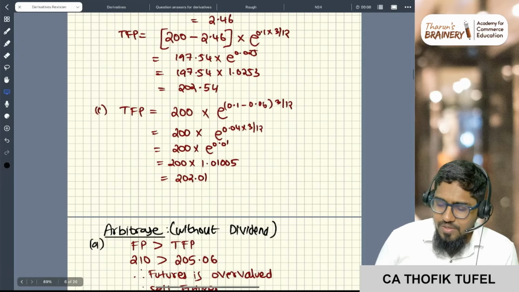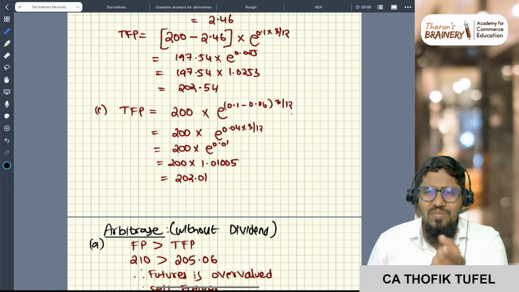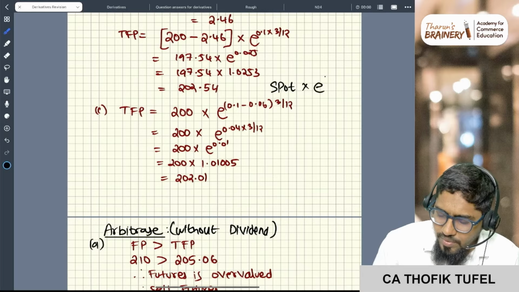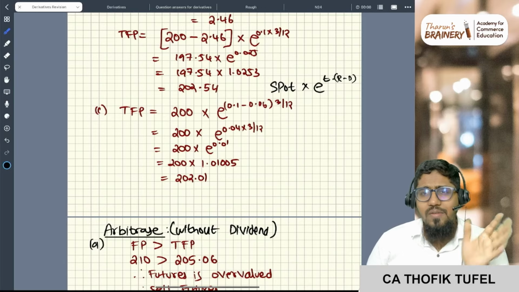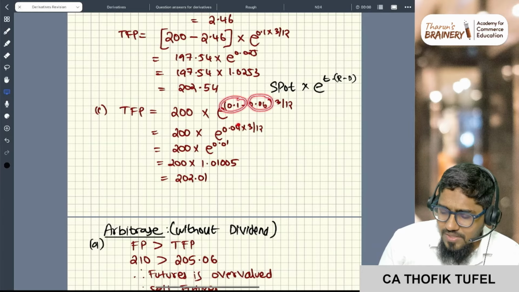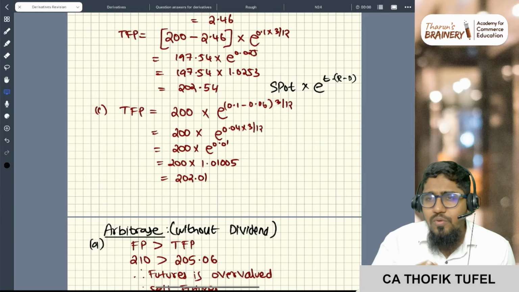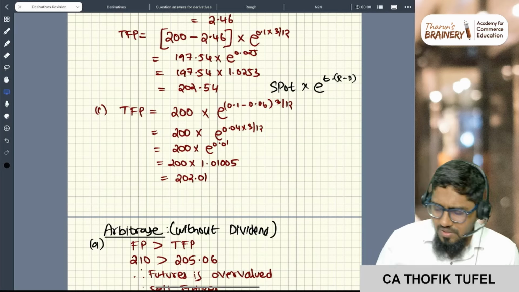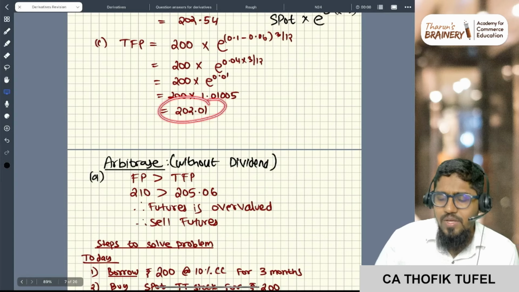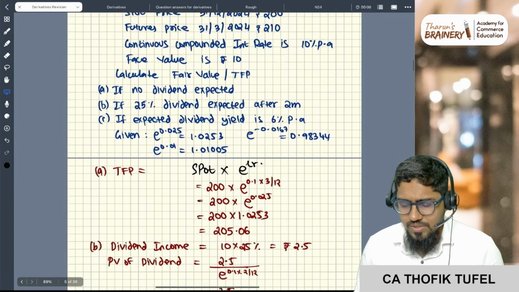So here dividend yield is given, so from r itself you just remove the d. So here the formula will be spot into e to the power t into (r minus d). Here from the interest rate itself you remove it. So 10% interest rate and 6% dividend yield, so the answer is 4%. So the rate itself will be reducing to 4%. That is one small adjustment. So into 3 by 12, this is 0.01. You see, e to the power 0.01 is 1.01. So just multiply and you will get the theoretical future price. So this is the answer.